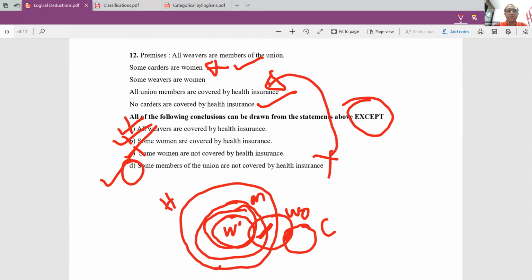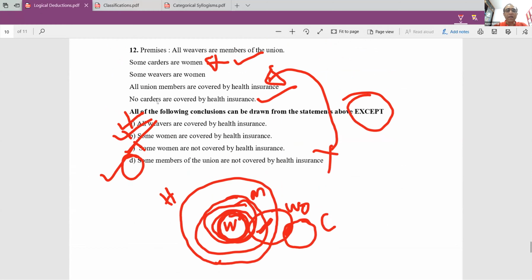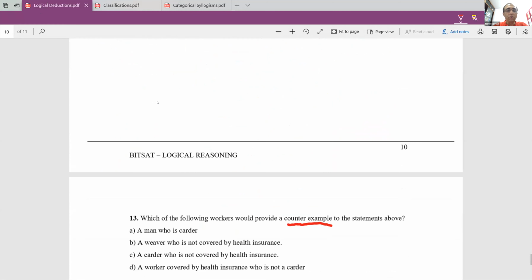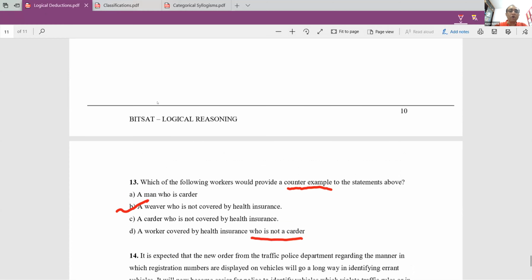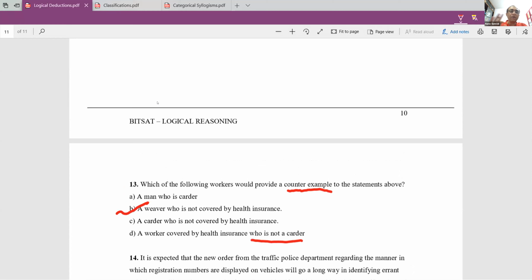Okay, so we can make out from this diagram that all the weavers are covered by health insurance. So if you look at B, a weaver who is not covered by health insurance is a counter example to the statements that are given there. A man who is a carder is possible. A carder who is not covered by health insurance is possible. And a worker covered by health insurance who is not a carder is also possible, because all workers are not carders and they are covered by health insurance. So the only thing that is not possible is B, and therefore the answer is B.